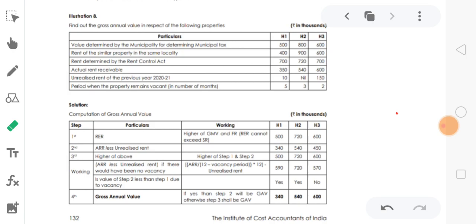So here again, next, the actual rent received is 340 divided by 7 into 12, where the vacancy period is 5 for the first house property.